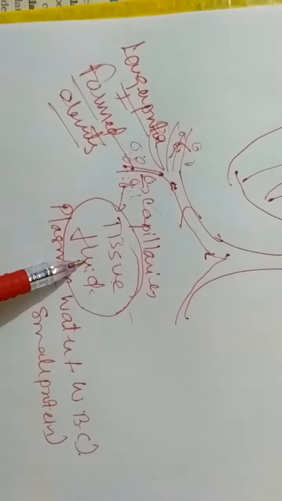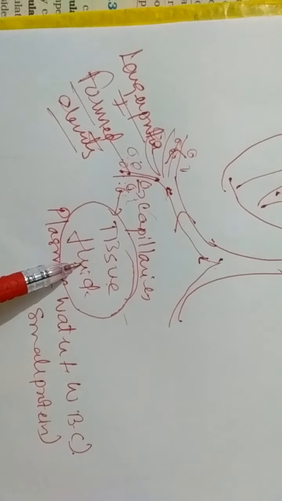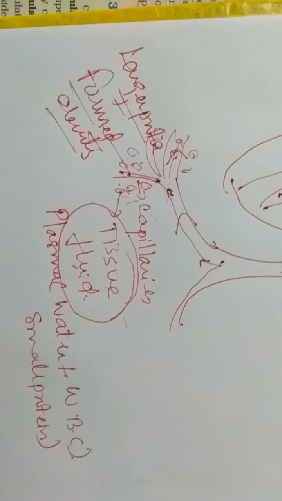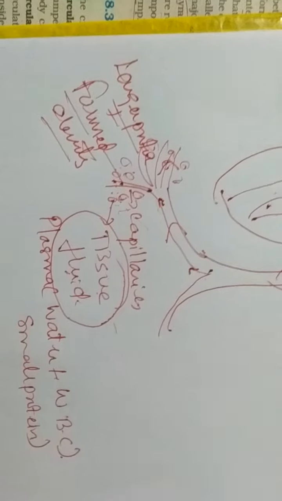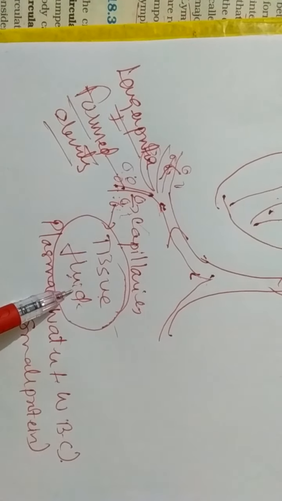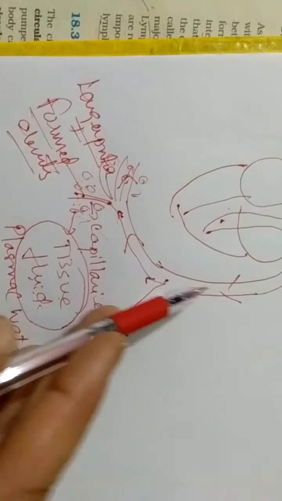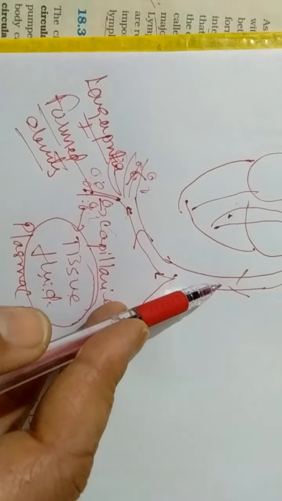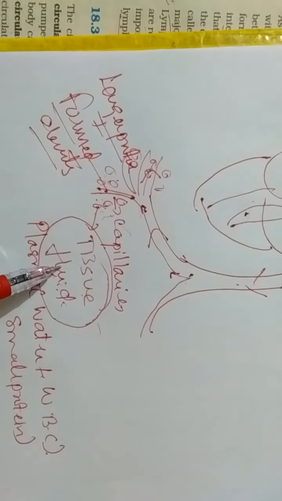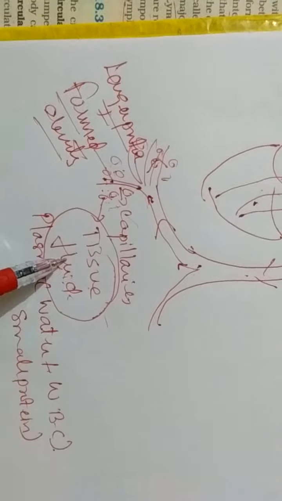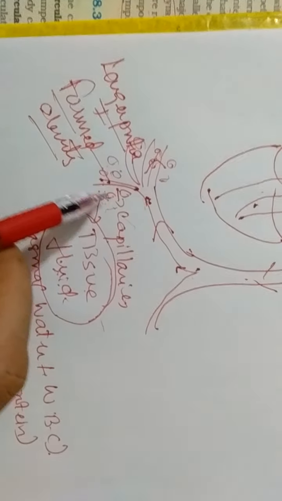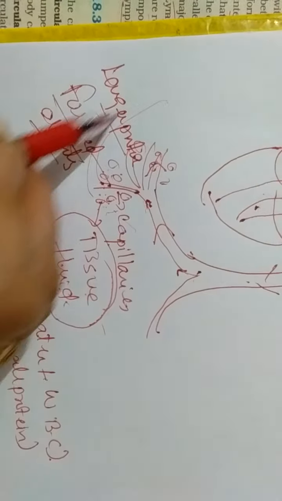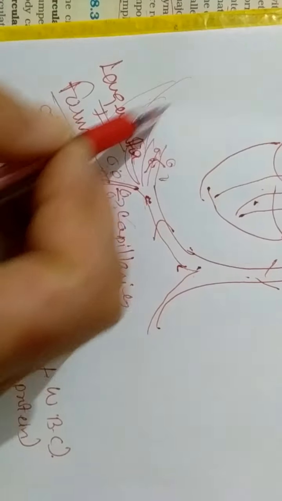Now how is this tissue fluid collected back? It is being collected back by another system. Actually it is the arterial system, and now another system is there which will collect the tissue fluid. For collecting the blood from these capillaries, these are the venules.